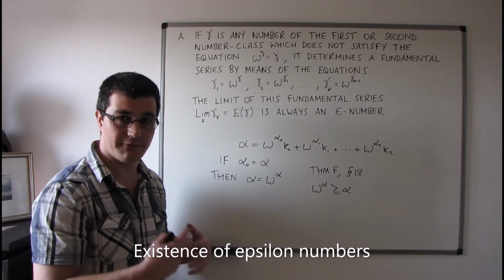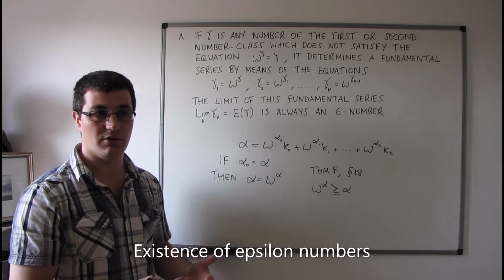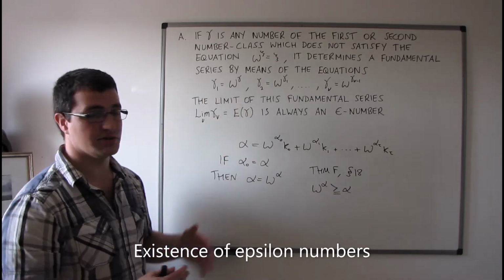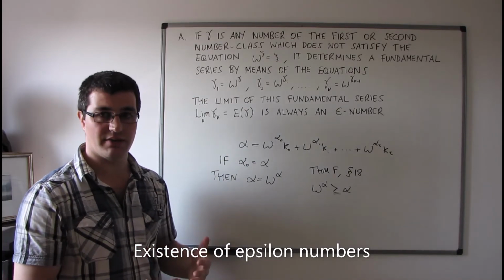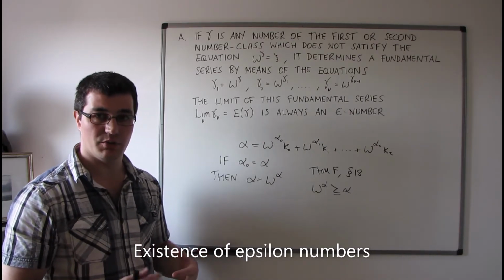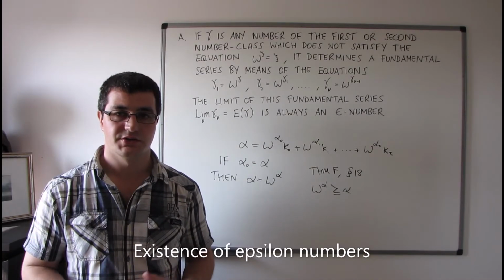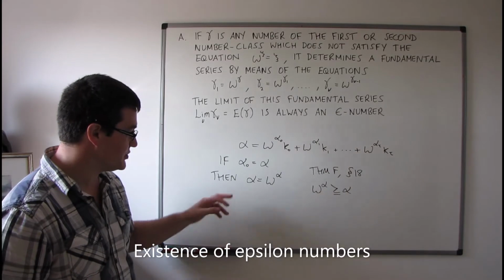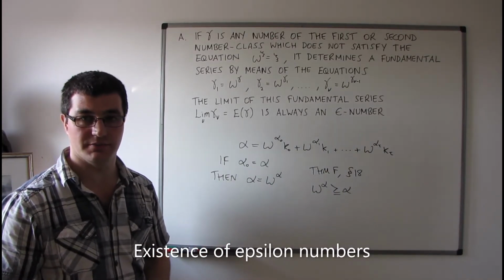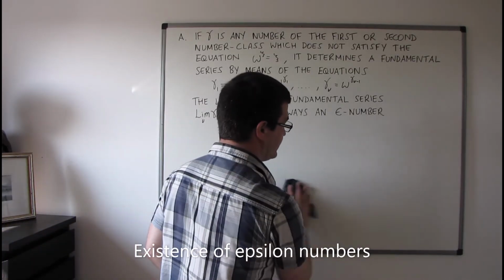So what we're interested in showing first of all is the existence of epsilon numbers amongst the numbers of the second number class. Theorem A concentrates on a way of showing that given any number from the second number class which is not an epsilon number, we can always generate an epsilon number from it. In other words, the epsilon numbers are the solutions to the equation alpha equals omega to the power of alpha. So let's have a look at theorem A from this section. I'm going to go through the proof also.